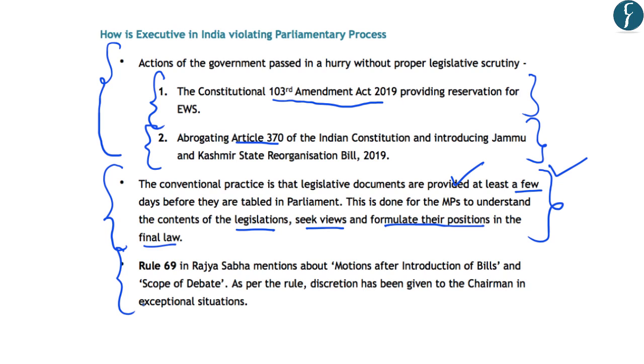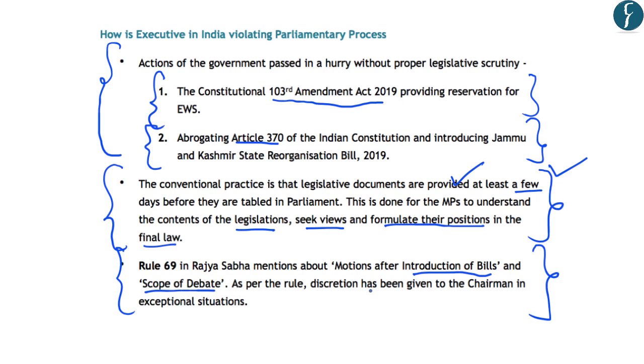Further, Rule 69 of the Rajya Sabha mentions the motions after the introduction of bills, and also the scope of debate. However, as per the rule, discretion has been given to the chairman in exceptional situations where the bills can be passed in a hurry. However, this use of discretion by the chairman is only for exceptional situations and not for normal legislative processes. So, such discretionary power requires that the chairman uses this power judiciously and with proper application of mind.